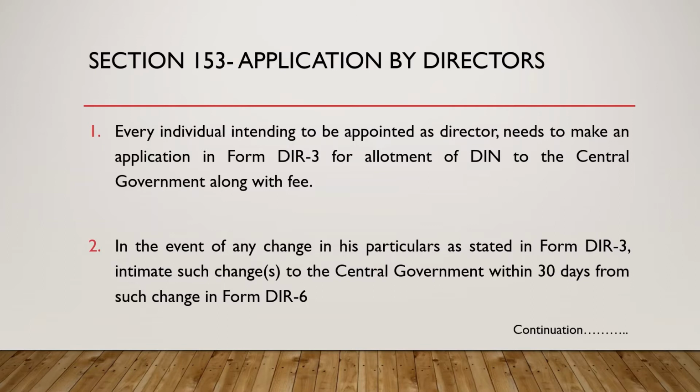There are specified forms given by the government. Those forms need to be filed with the CG or ROC, and this is the way of communication between a company and ROC or CG. DIR3 is also one such application, which the individual files along with fees to the central government.